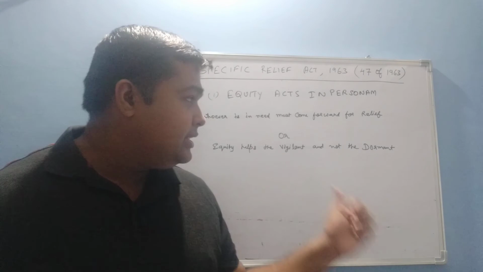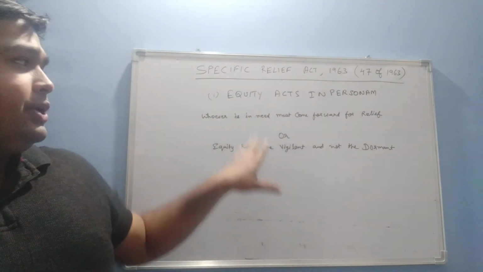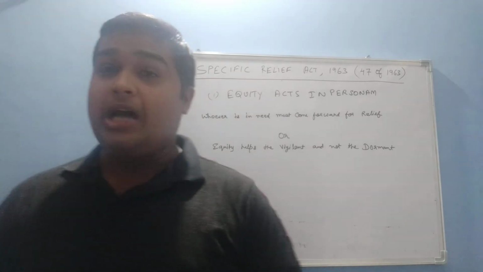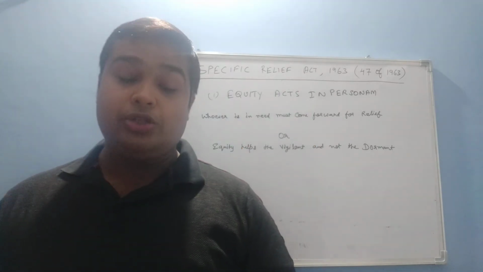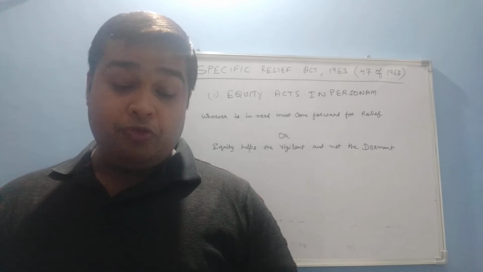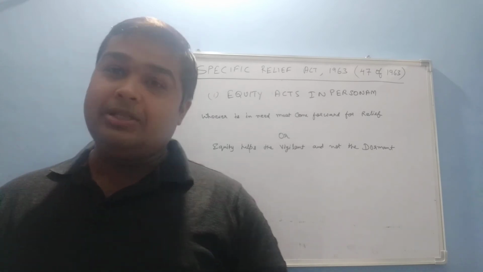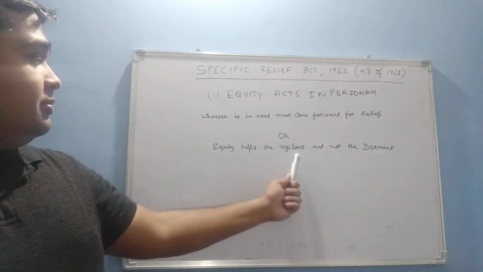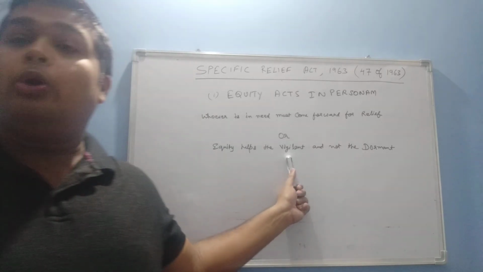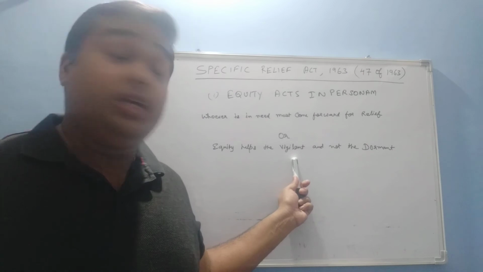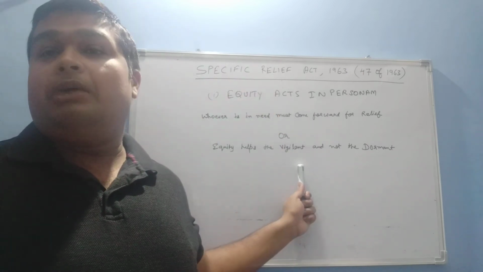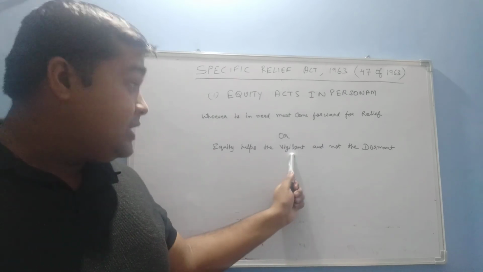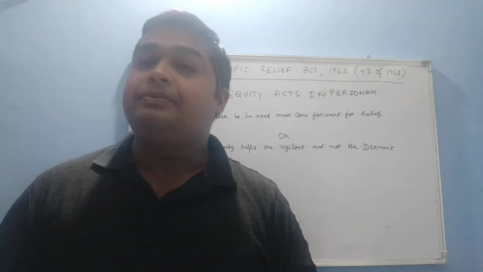These are the two important points for this act. As we see under the essentials, one of the essentials is that it is equitable in nature. So equity helps when the person is vigilant about his rights, about whatever relief is provided under this act, vigilant and not the dormant.